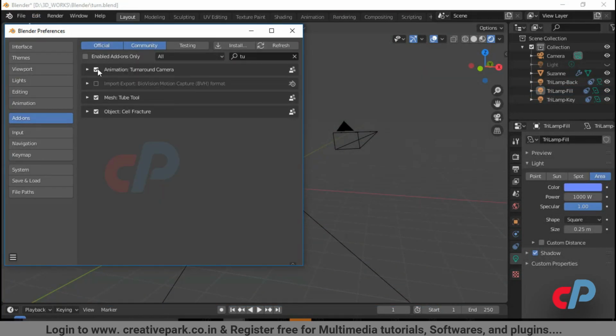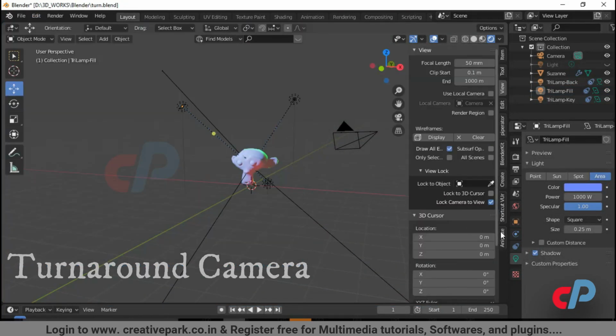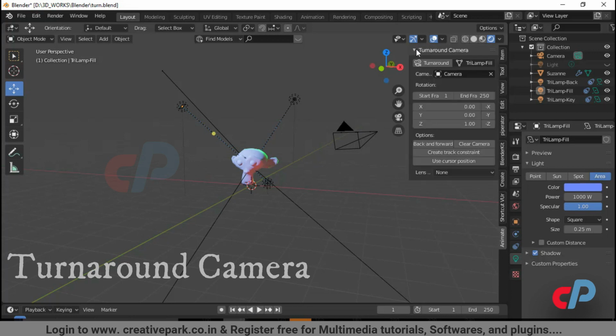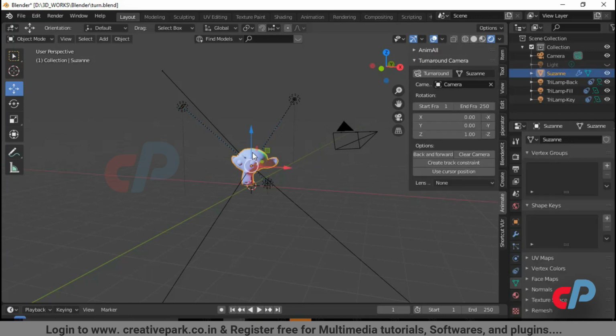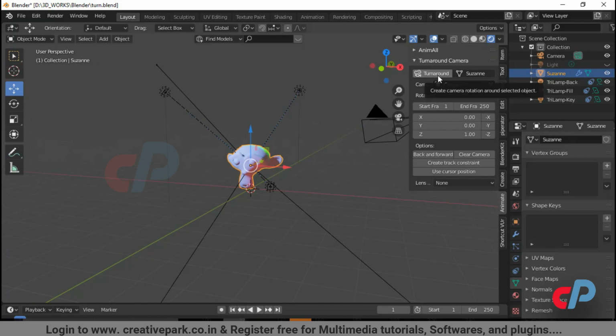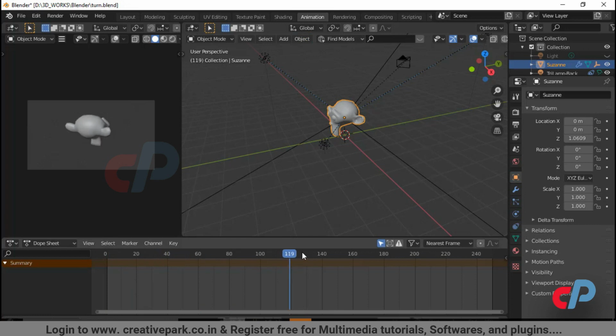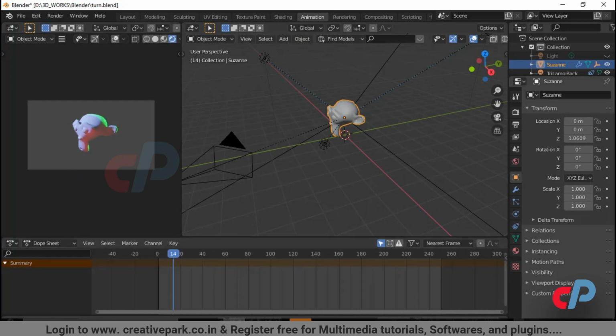Number 15. Turnaround camera. In View 3D panel, in Animate submenu click the Turnaround option. The camera calculates the active object in center. Turnaround camera is suitable for product visualizations and character turnarounds.